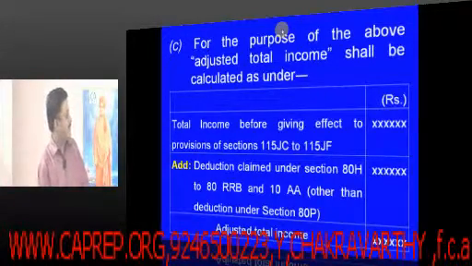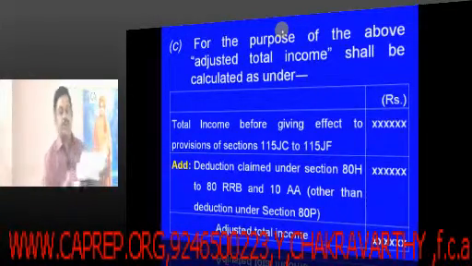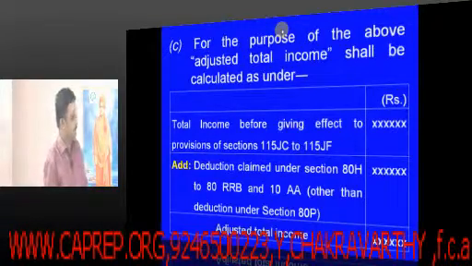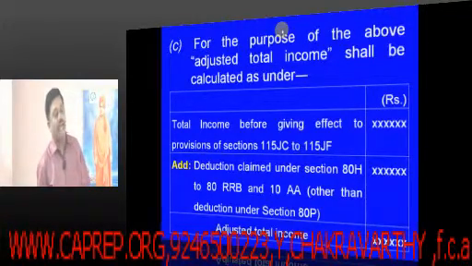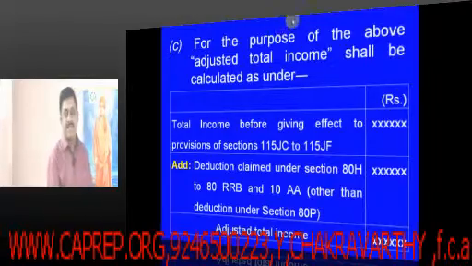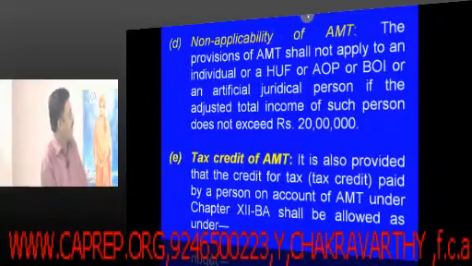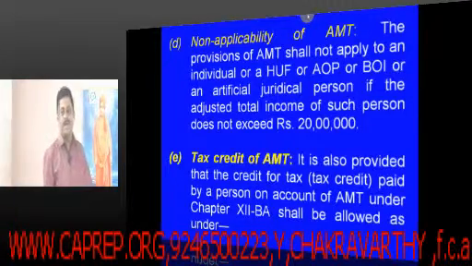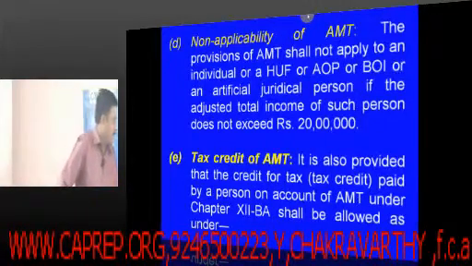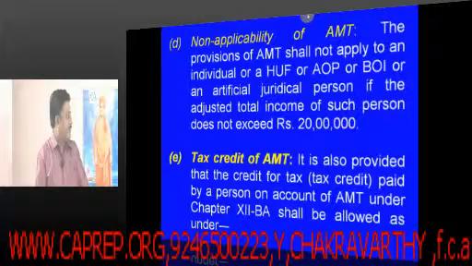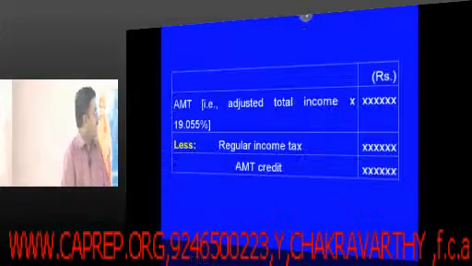Then friends, one more important thing you should make a note is tax credit of AMT, tax credit of alternate minimum tax. What is this tax credit?